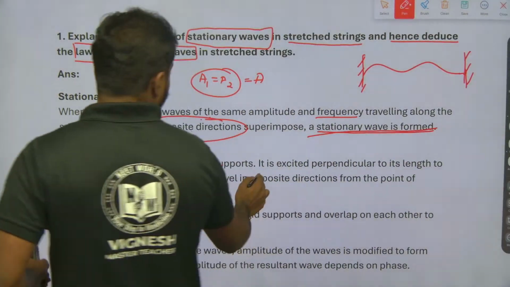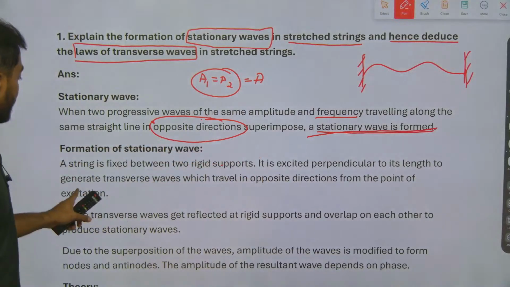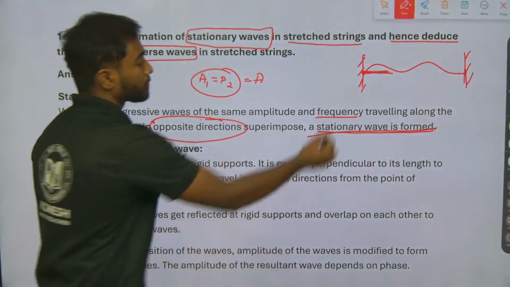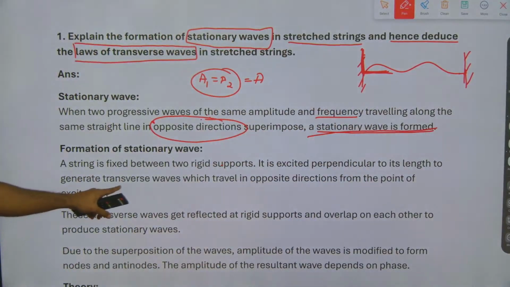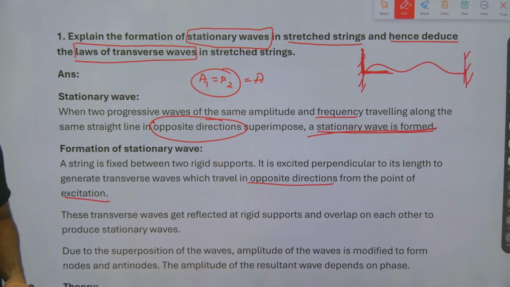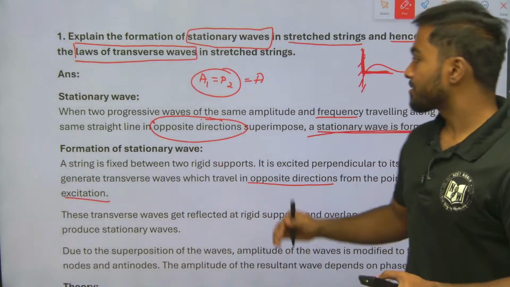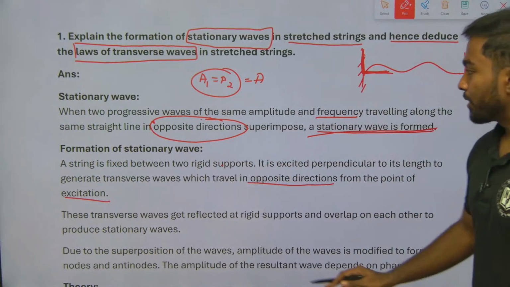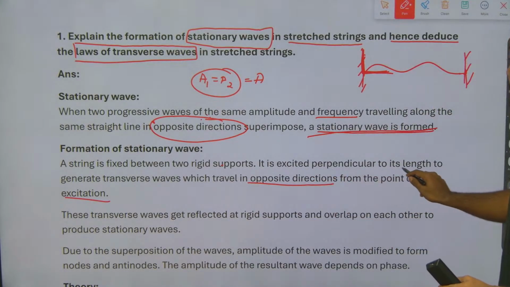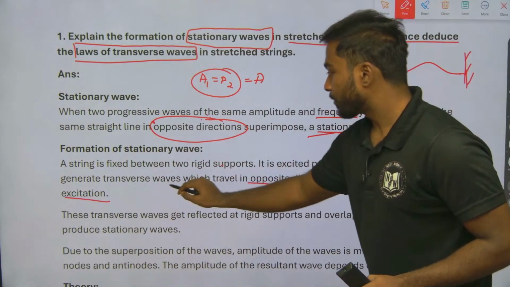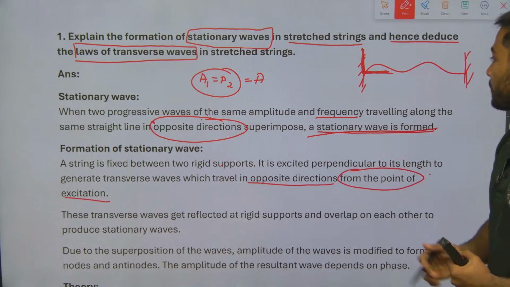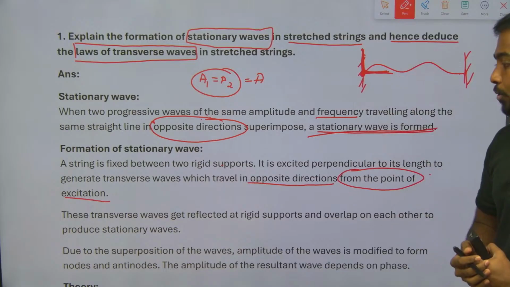It is excited perpendicular to its length to generate a transverse wave, which travels in opposite directions from the point of excitation. So this is the formation of a stationary wave. Once again, a string is fixed between two rigid supports. It is excited perpendicular to its length to generate transverse waves which travel in opposite directions from the point of excitation.